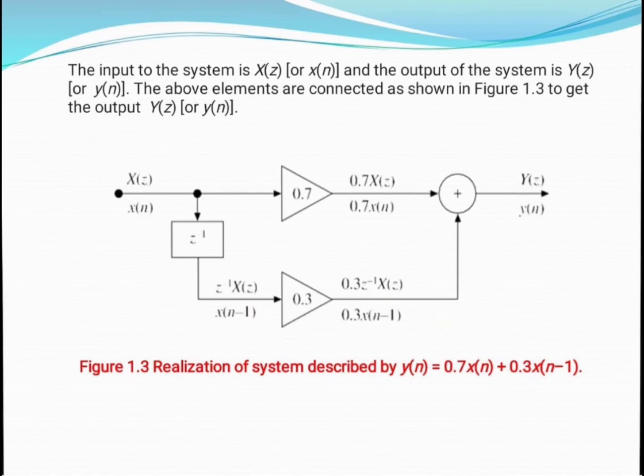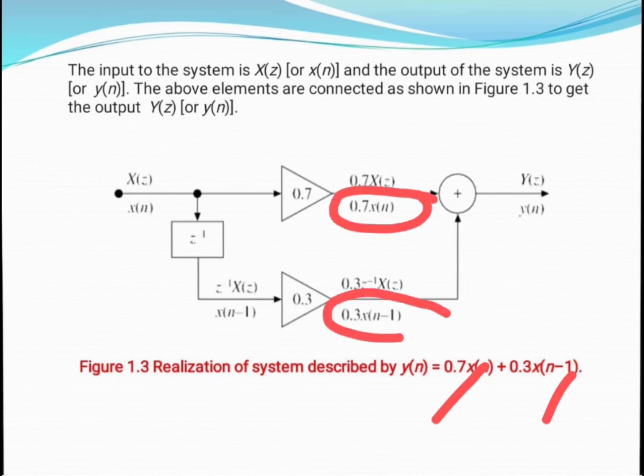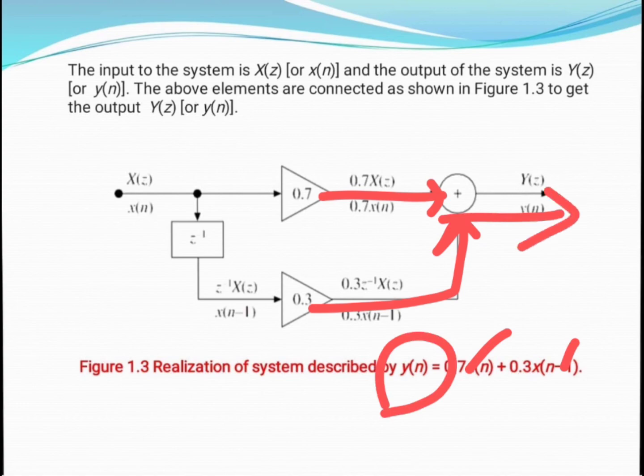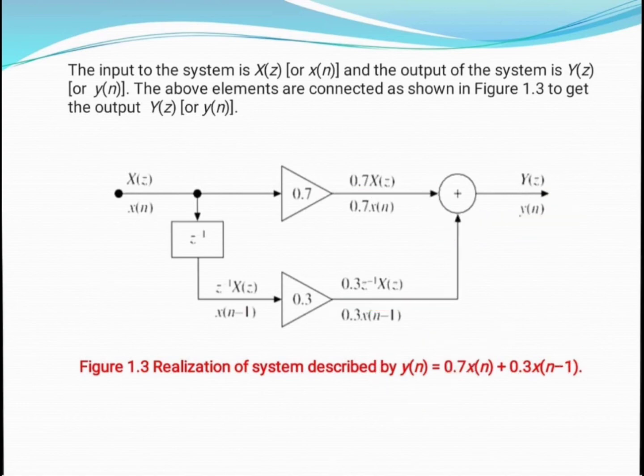Now we can add these two equations. This is the output of this equation, and this is the output of the other. We add them with the help of an adder. Both are incoming signals because we need to add these two signals, and the output will be y of n. In this way we can implement any difference equation.